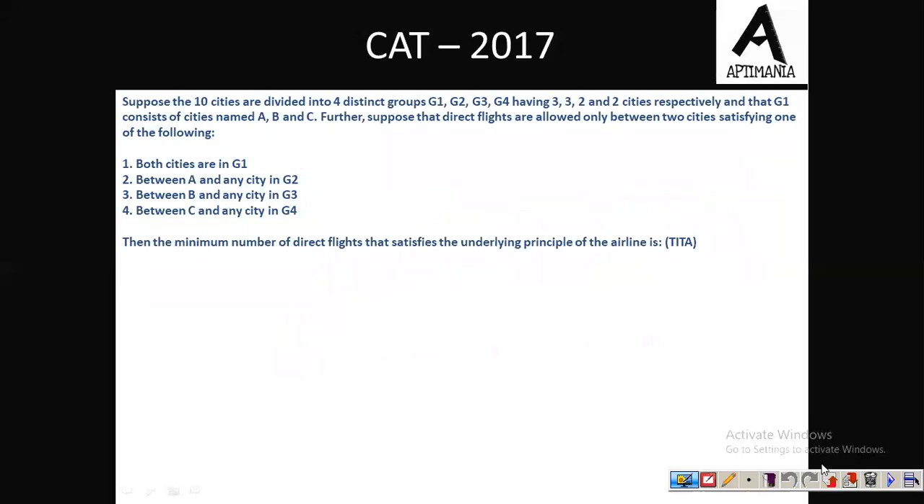Third question of this set. Suppose 10 cities are divided into 4 distinct groups, G1, G2, G3 and G4. So this is G1, G2, G3 and G4. In G1 we have 3 cities, in G2 also we have 3 cities, and 2 each in G3 and G4. Fine. And the cities in G1 are A, B and C.